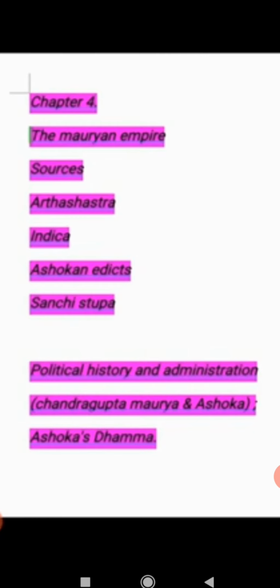Now we have to see the principles of Dhamma. Ashoka's Dhamma has the following salient points. First principle is respect to elders and love to children. Ahimsa or non-violence he followed himself and suggested to all his subjects also. Good deeds or good karma would give happiness to man in the next birth. Means if we follow the way of good deeds or good karma, then definitely we will be happy in this birth and in the next birth also. Means that was his belief.